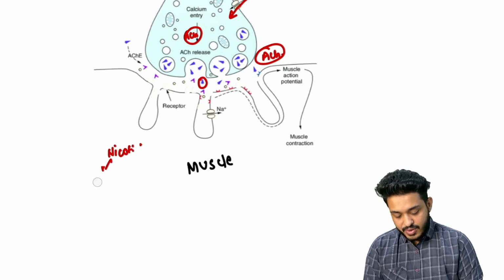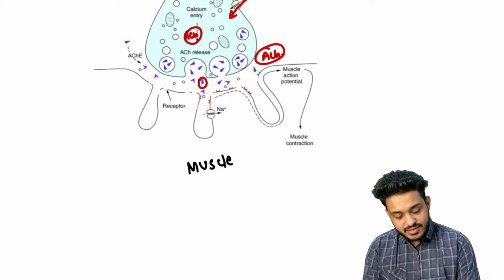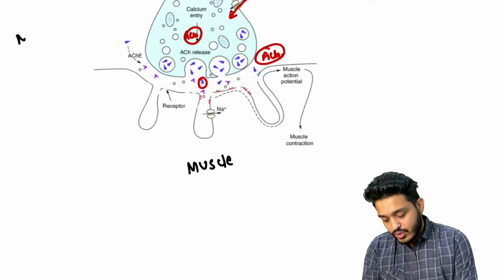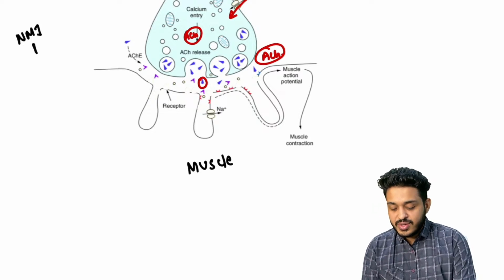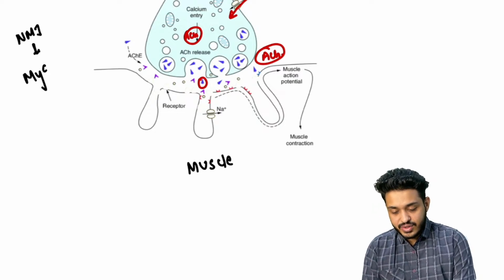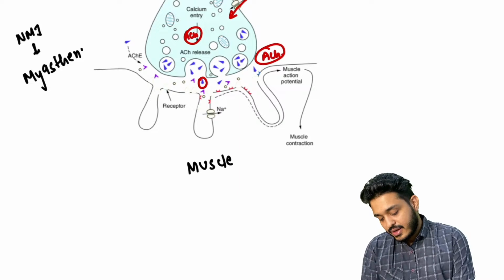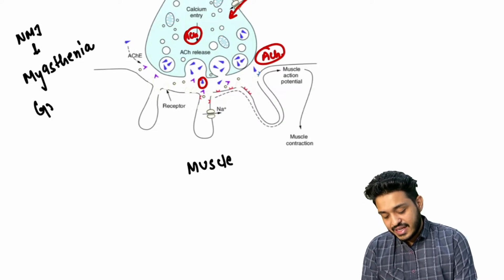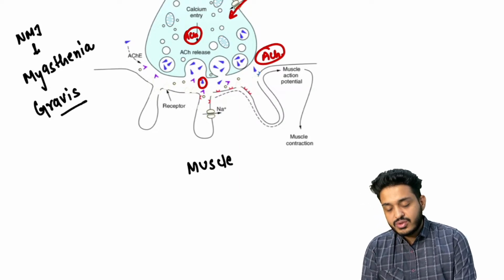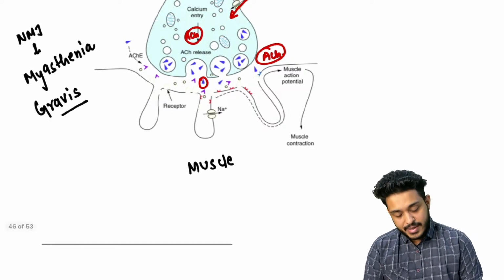We are discussing about the neuromuscular thing, and if there is a problem with this particular thing at the neuromuscular junction, what is going to happen? You will be having a disease that is going to be myasthenia gravis. So neuromuscular junction problems, that is going to be myasthenia gravis.